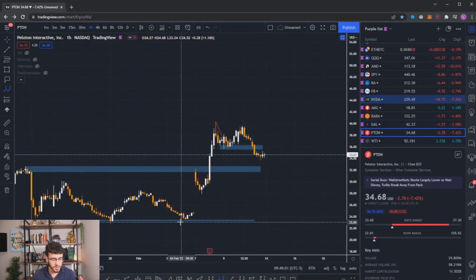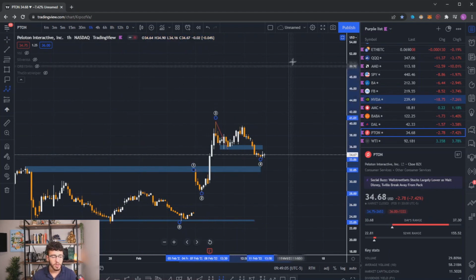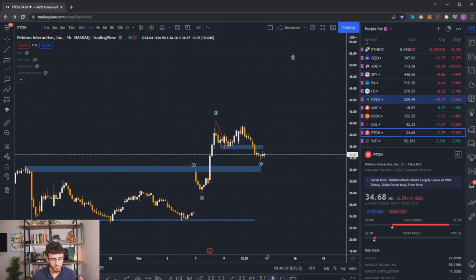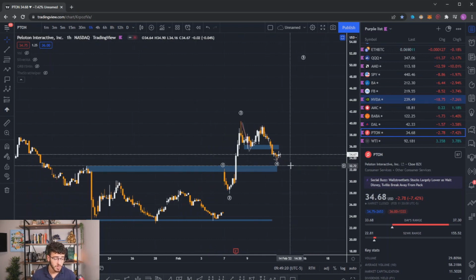I do think Piton continues higher. It's having a classic zigzag corrective move right now. A zigzag is a corrective move such as so. We have a low made, a lower high made, and then a lower low made, and then a move to the upside. This is a 5-3-5 pattern, so we'll have to see how this plays out in Piton, but it does look bullish. That being said, we could obviously come lower, potentially retesting this zone as support at 32.72.